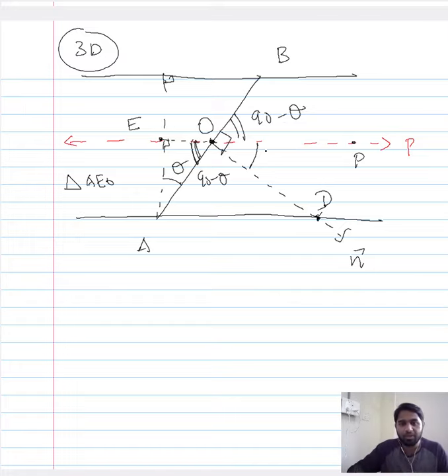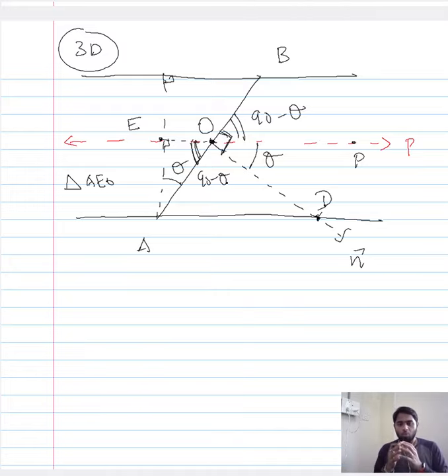And you can then very well calculate this angle and term this as theta, because the summation of these two angles should be 90 degrees, and since this is 90 minus theta, this has to be theta in order to ensure that the sum of these two angles is 90. So therefore this angle has to be theta.